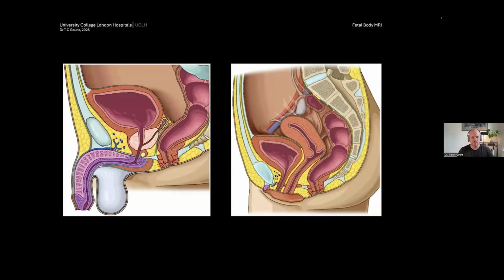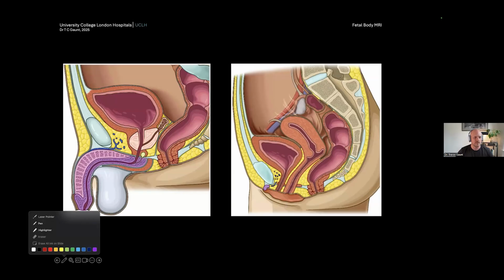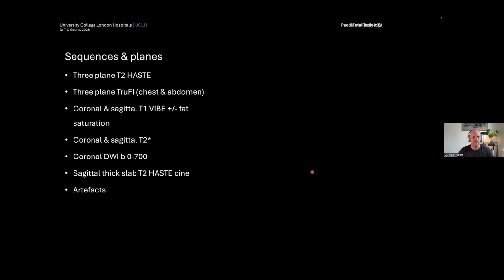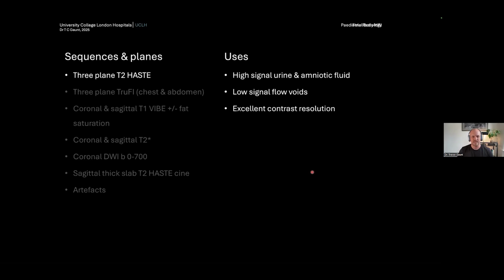So we're used to the anatomy. I'm not going to dwell on this too much, but what we have here on the left-hand side is male anatomy. You see bladder, rectum, that's fine, and bladder, uterus, vagina, and rectum in the female. The sequences that we use in body imaging are similar to those that we use in the brain, but have particular uses within the body, which we're going to talk about here.